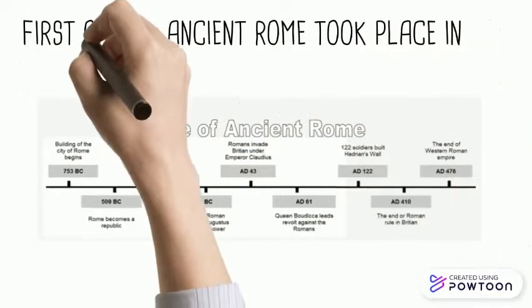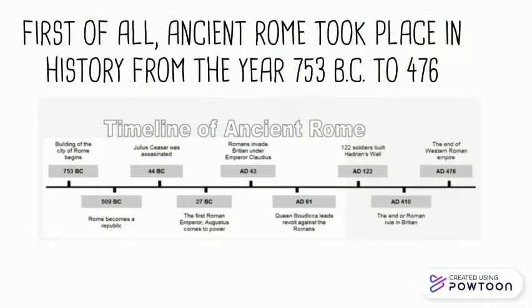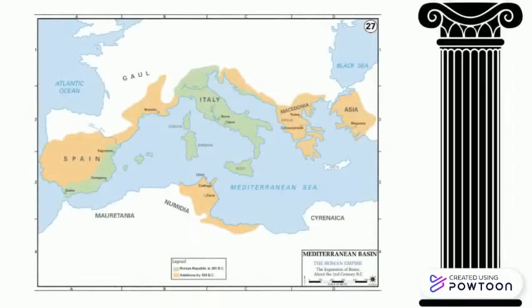First of all, ancient Rome took place in history from the year 753 before Christ to 476. Rome grew from a small town on the Tiber River in central Italy into a vast empire that ultimately embraced England, all Central Europe west of the Rhine and south of the Danube, most of Asia, Northern Africa, and the islands of the Mediterranean.